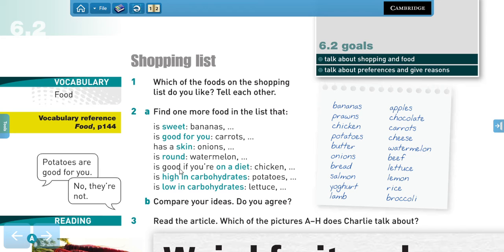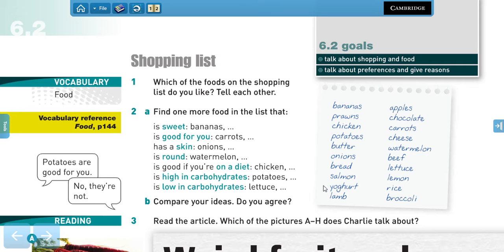Now, food that is good for you if you are on a diet. That means that you're taking care of what you eat, right? So you want to be healthy or maybe lose some weight. We have chicken, salmon, yogurt, apples, broccoli, lettuce, right? Carrots are good if you're on a diet because they don't have many calories.